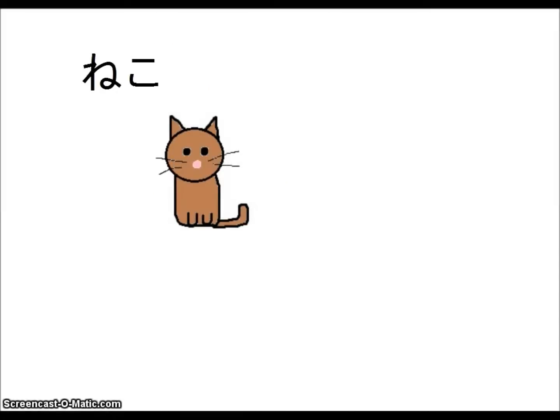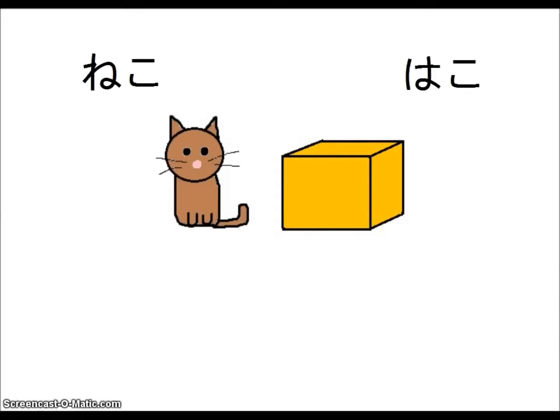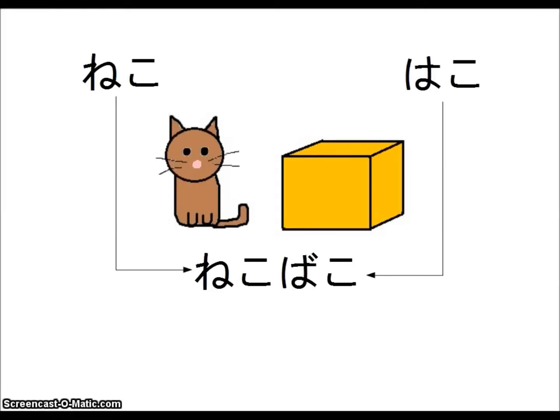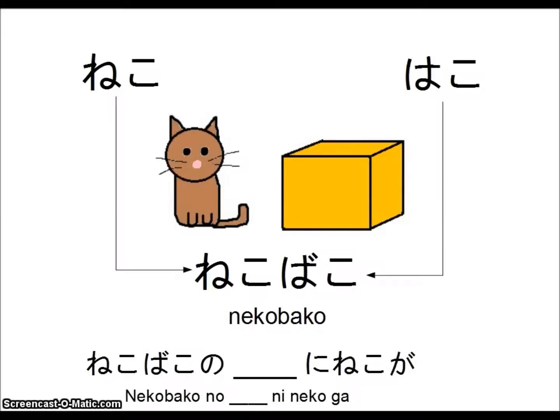So here we have this kawaii neko, this cute little cat, and we have the box called the hako. And this is a particularly special box because it is the cat box. So together we're going to call this the neko bako because it is the standard cat box, the neko bako. So in a sentence, we're going to be describing where the cat is in comparison to the box.